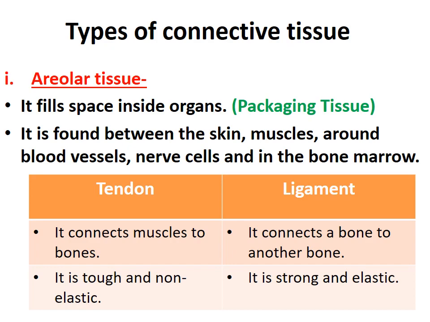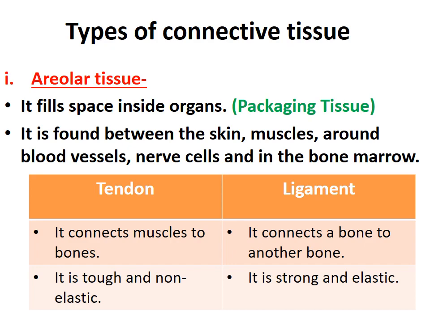Now this areolar connective tissue is classified or divided into two categories, that is tendons and ligaments. Now what is tendon and what is ligament? You might have studied this topic when you were in 6th standard. So that is the same topic, tendons and ligaments.